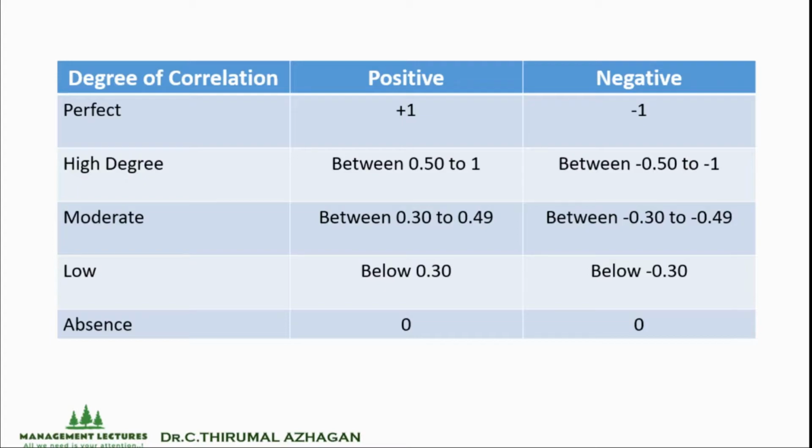Moderate is between 0.30 to 0.49, whereas negative is minus 0.30 to minus 0.49. Low is below 0.30, and negative below minus 0.30. And absence: if you want to confirm that the correlation in your research or analysis is absent, you must find a value of 0. So that's the degree of correlation for your easy understanding.